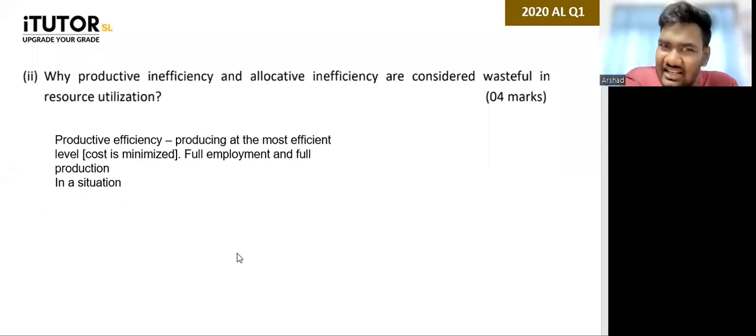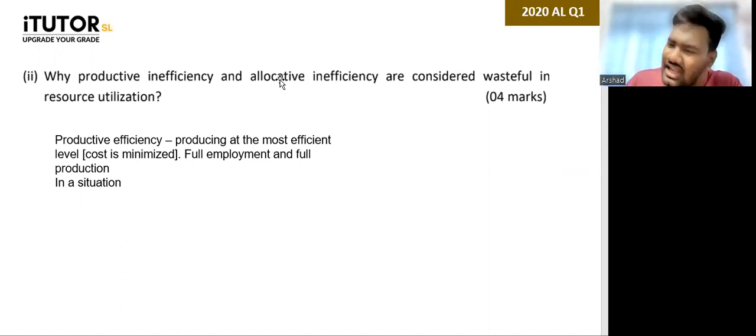So machines are idle, right? Let's say if a machine can work for 8 hours, you're only working the machine at, let's say, 4 hours. If people can work 8 hours a day, they are only working 2 hours. Other time they're just gossiping and talking. That is what you say productive inefficiency. So that leads to wasteful resources. You're not producing the maximum sustainable level. So the resource is not fully employed, there is no full production, and as a result, you're not even minimizing your cost. You can talk about all of that.